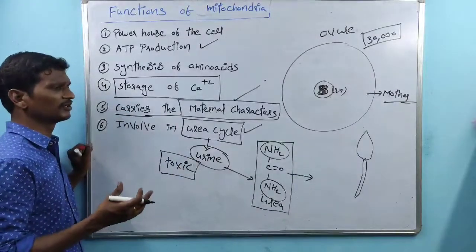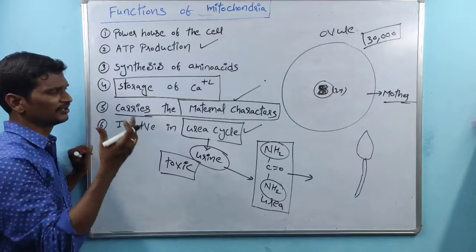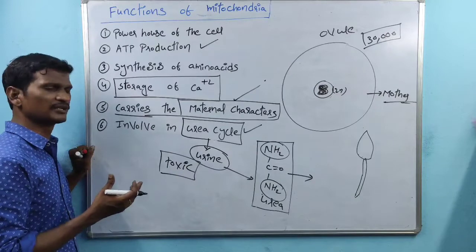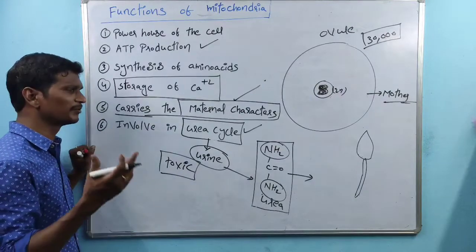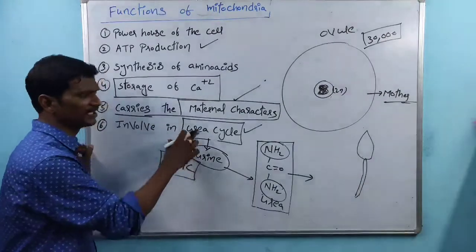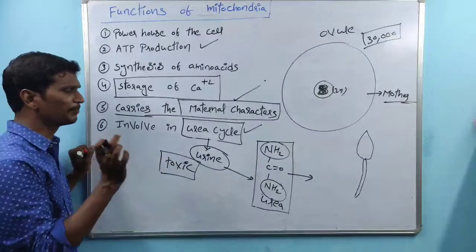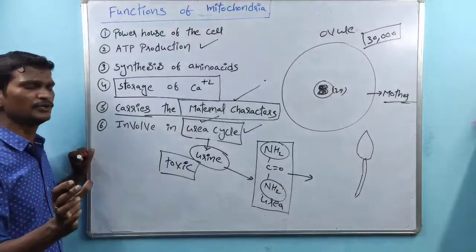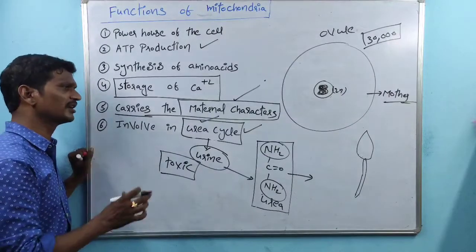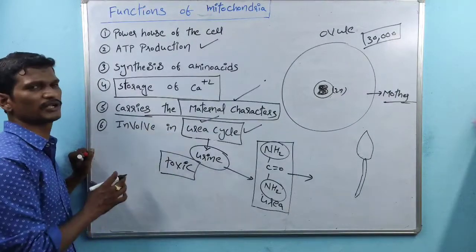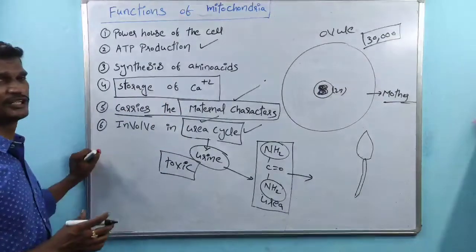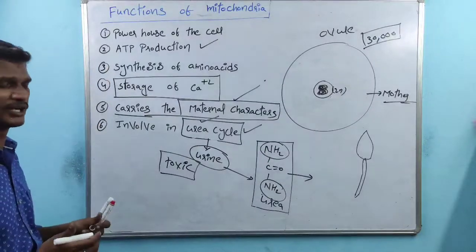So whatever ammonia or nitrogen-containing toxic compounds are accumulated, these are very dangerous to the body. The problem is avoided by the urea cycle. A part of the urea cycle is done by mitochondria. The remaining part takes place within the cytoplasm, but only a part is carried out by the mitochondria. That is about the functions of the mitochondria.